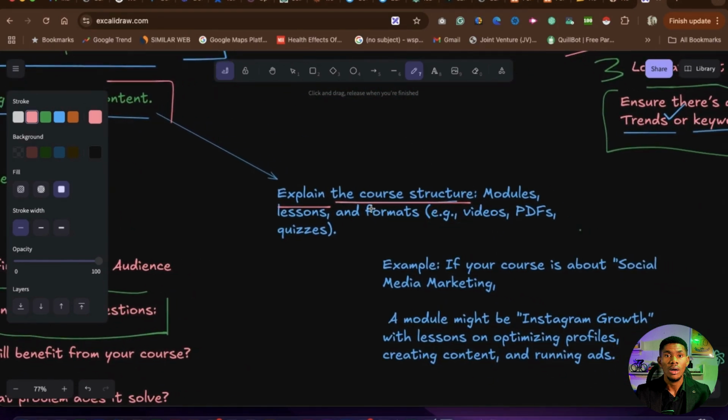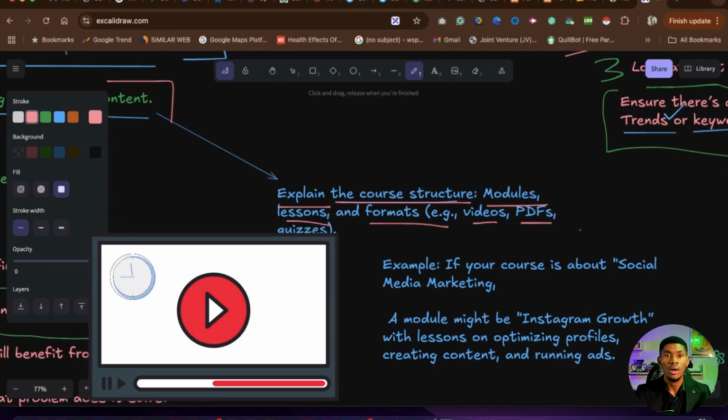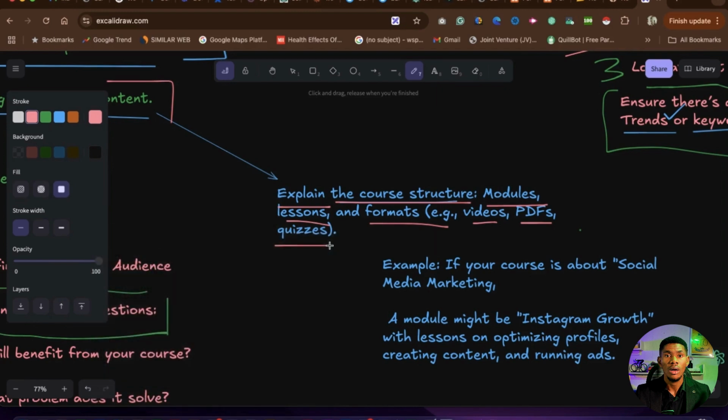The first thing, you have to create the course structure, right? Put them in modules. Put them in lessons. Put them in formats. Is it going to be a video? Is it going to be a PDF? Right? Is it going to be quizzes? Remember, what we are going to be doing in this particular series, it will be like 3 video series, or perhaps just one long video. I don't know how it's going to be like at the end of this video, but let's keep it going. So you must choose, what do you want to do? Video, the format is so important.